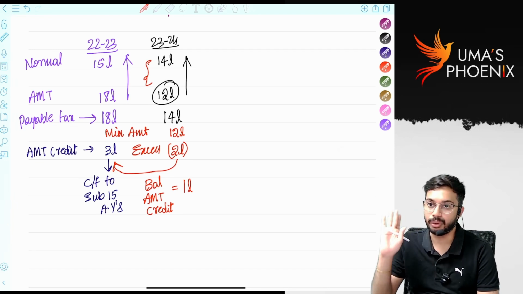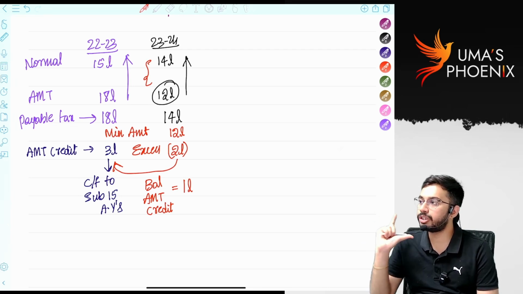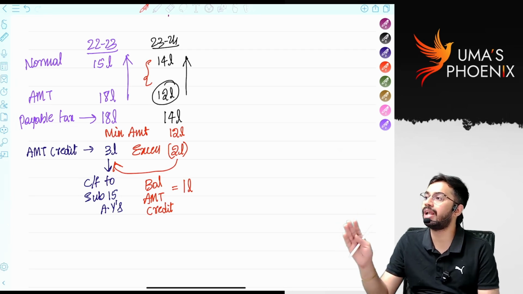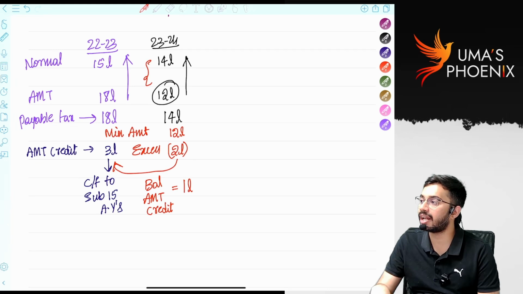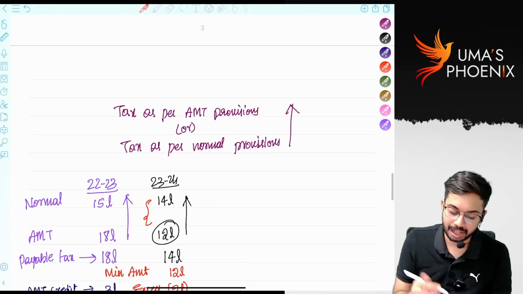This is the rule. So in 23-24, whichever is higher means you need to pay 14 lakhs. Even though you need to pay 14 lakhs, every year minimum how much you are required to pay? 12 lakhs. So the difference between actual tax and AMT is only 2 lakhs. So you can skip payment of 2 lakhs and that 2 lakhs can be adjusted towards AMT credit. That means we can simply say one thing.